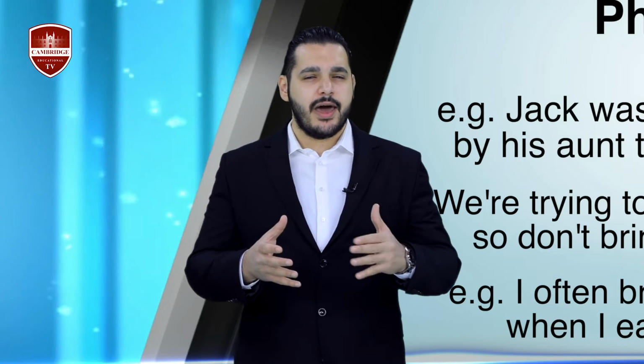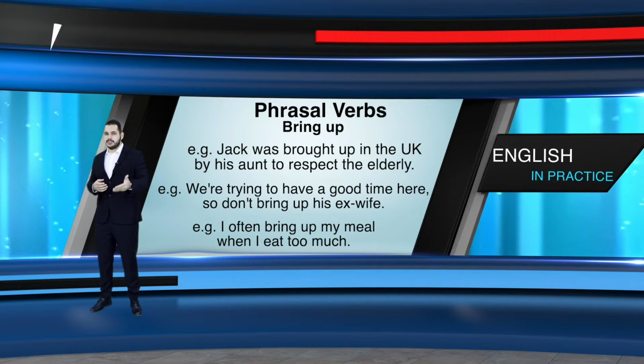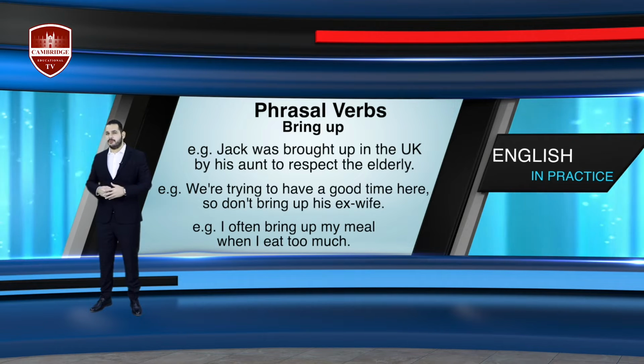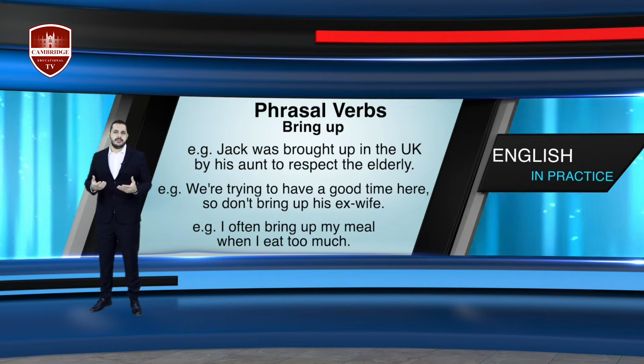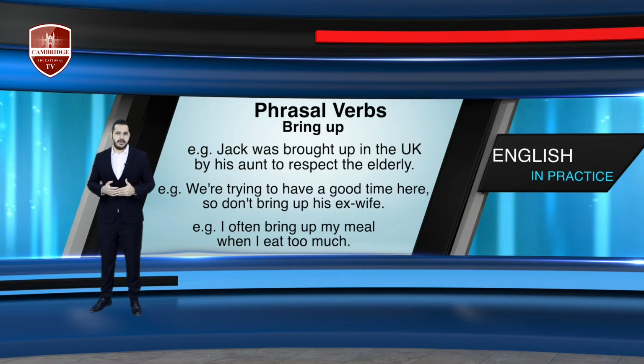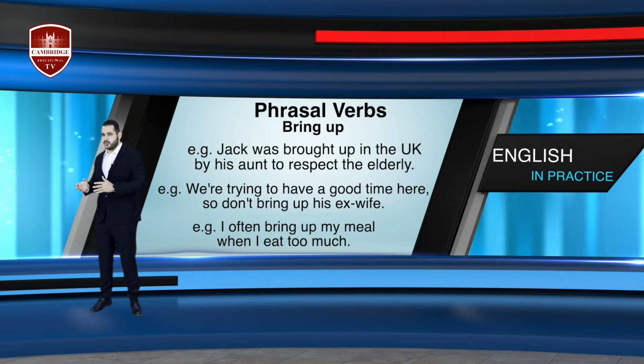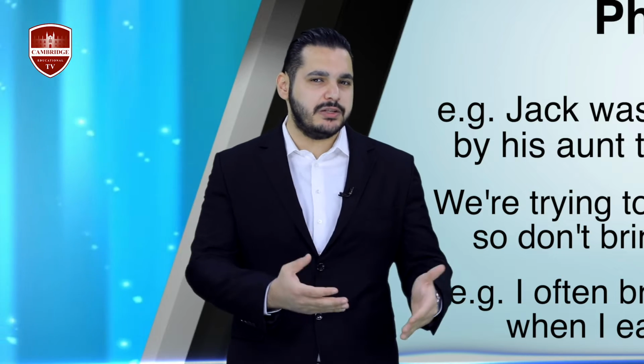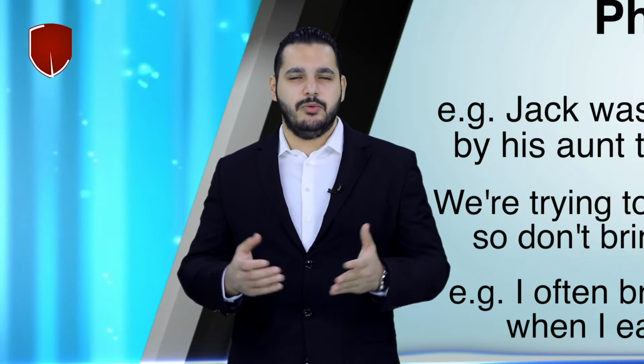So basically we know that our friend is divorced, and we don't want to talk about his ex-wife or he will be upset. So I talk to one of our friends who maybe doesn't know, and I say, we're trying to have a good time here, so don't bring up his ex-wife, which means don't talk about his ex-wife and don't mention his ex-wife. Otherwise, he will be upset.